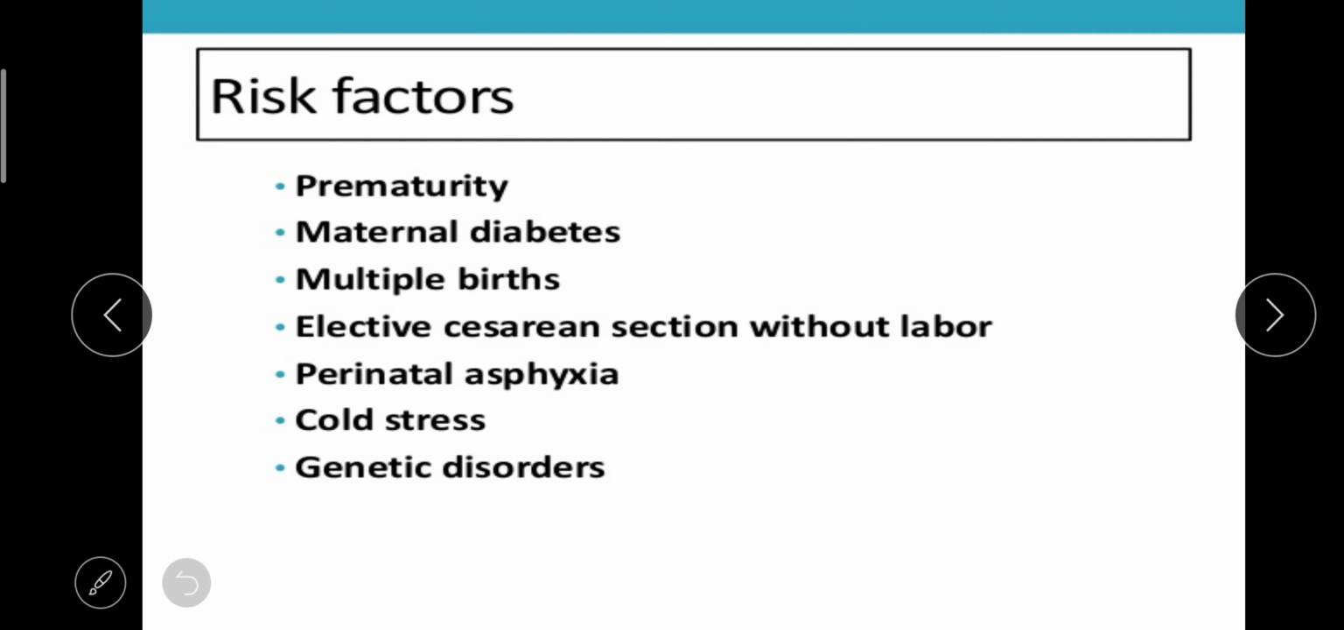And next one is perinatal asphyxia. So in the mother's womb only, the baby is suffering with asphyxia. Next one is cold stress and genetic disorder. So these are some risk factors that can cause RDS in the newborn.